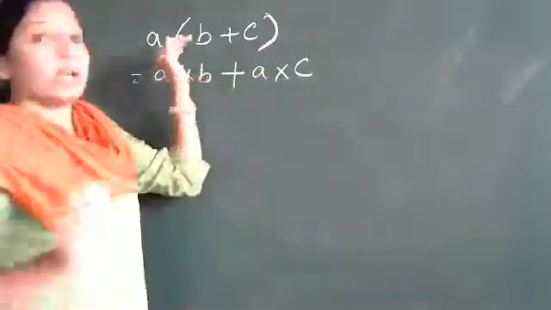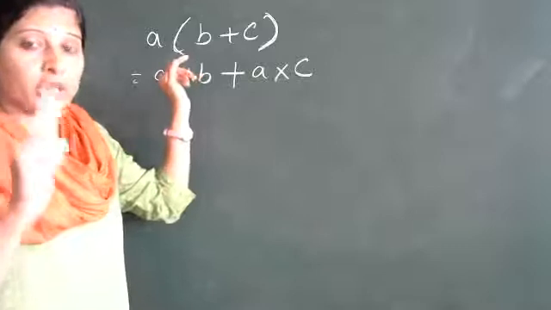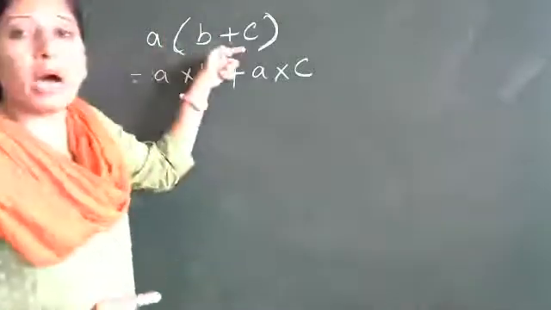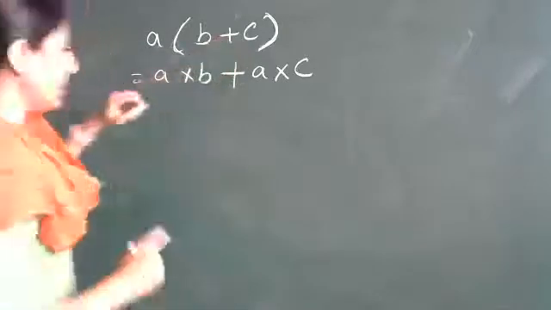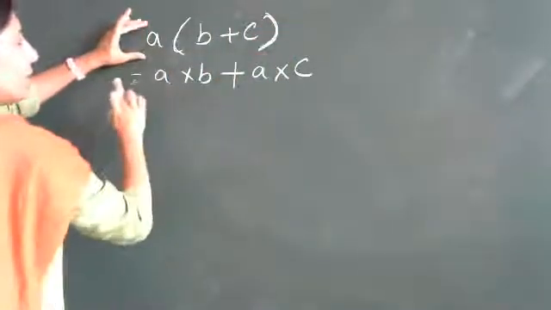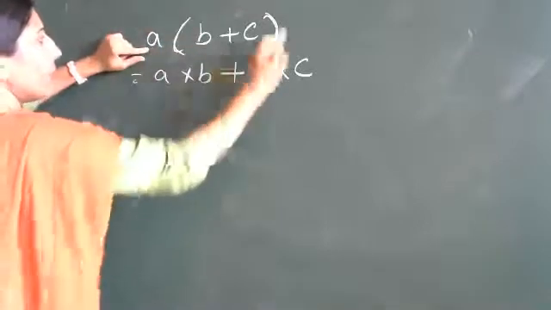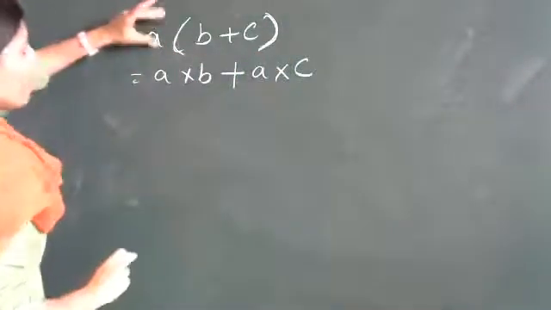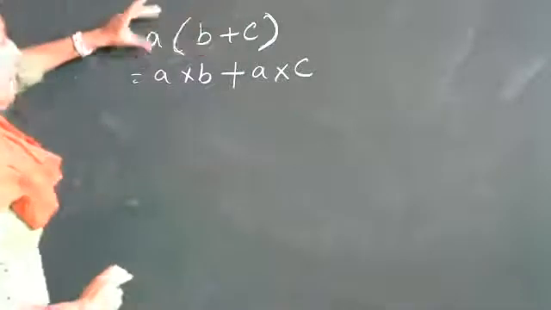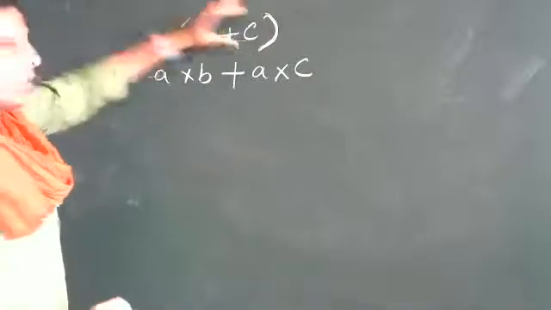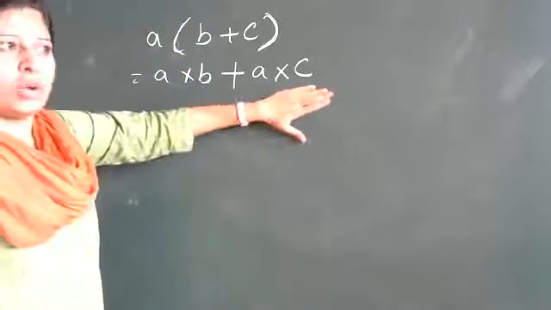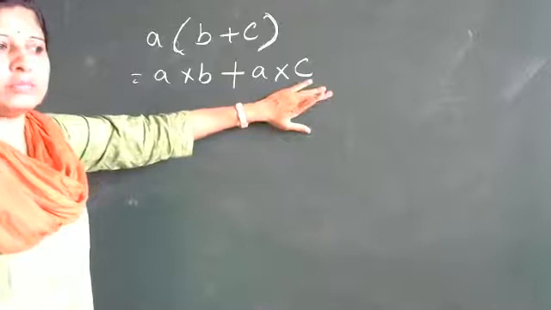With A(B plus C), in the bracket B plus C is there, we have to distribute, so A will be multiplied with B and also with C. So A times B plus A times C. Got this property? Yes, ma'am.